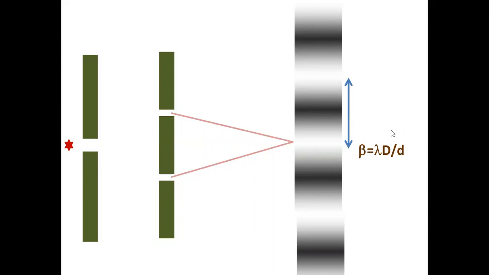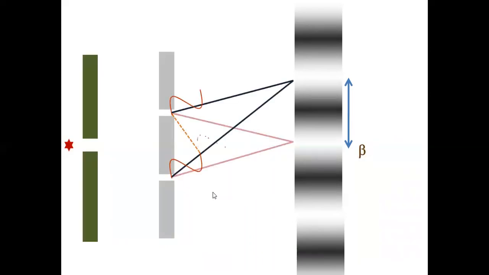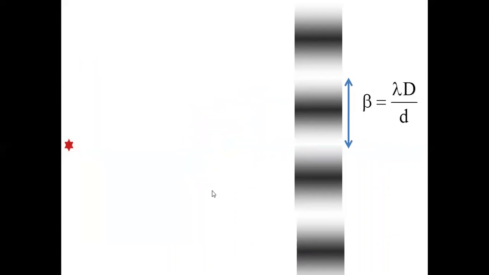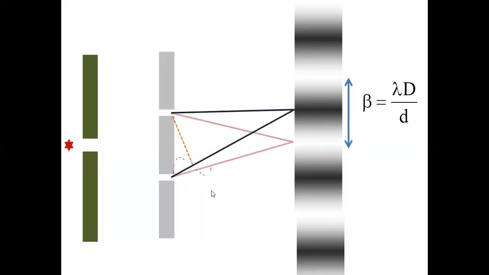We derived this equation in the theory exam. What is capital D? Capital D is the distance between the plane of the two sources and the screen. This is D, capital D. It will be in meters. What is your small d? It is the distance between the two sources. So beta is equal to lambda D by d. This is beta. Capital D is the distance between the sources and the screen, and the small d is the distance between the sources. Small d will always be lesser.